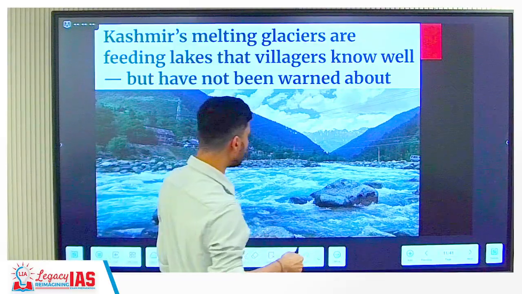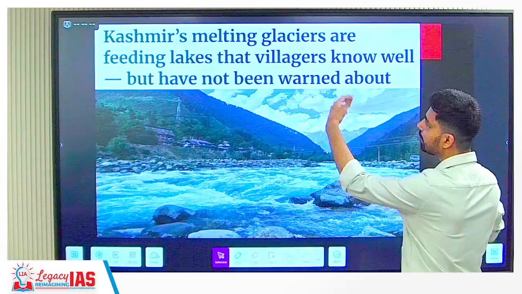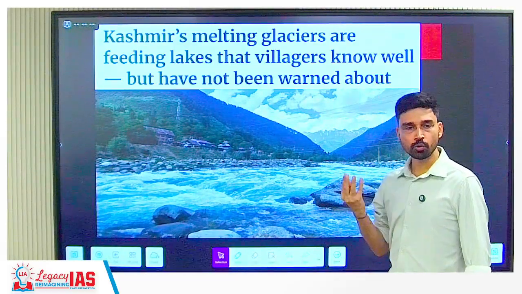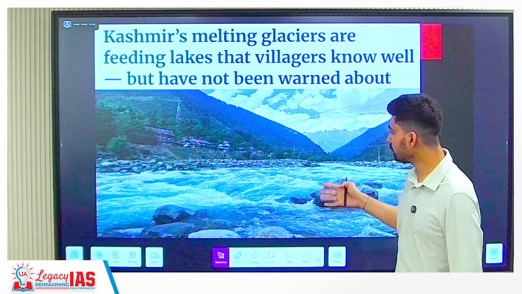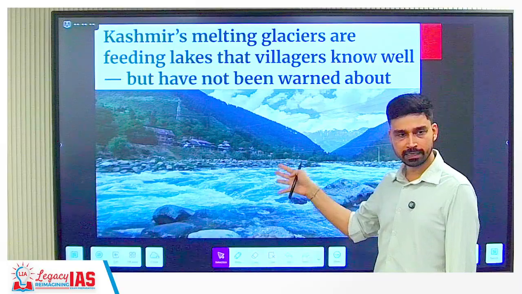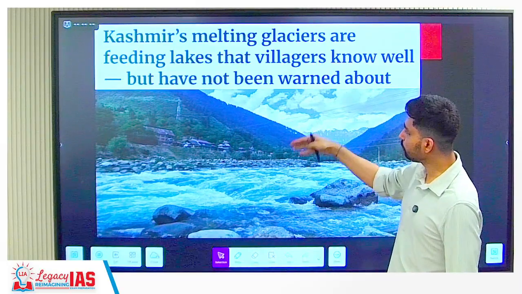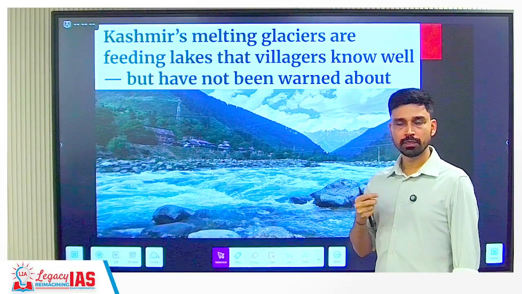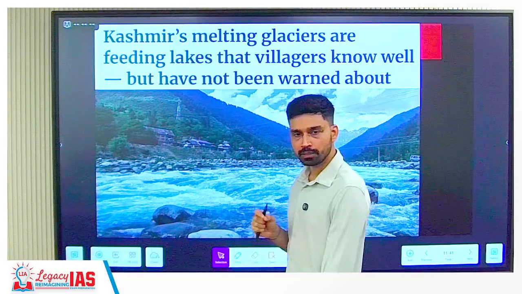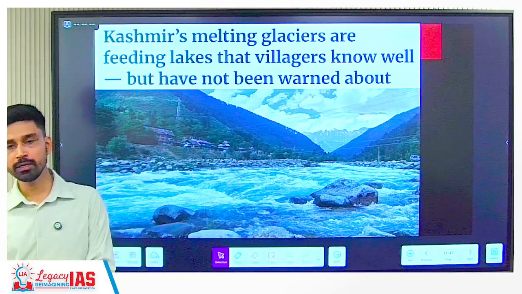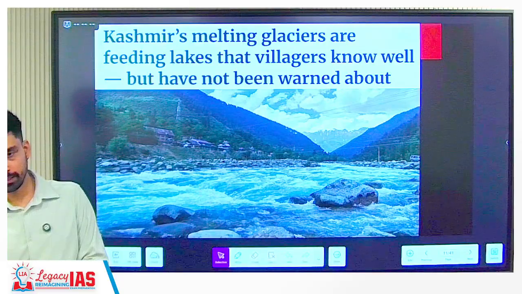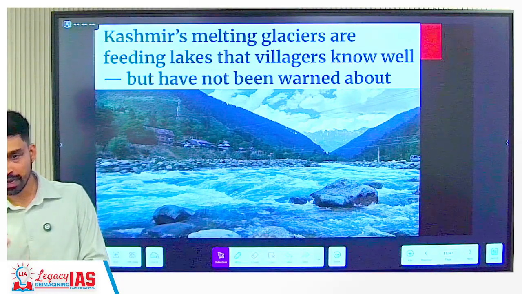The second topic is related to Kashmir's melting glaciers feeding lakes that villagers know well but have not been warned about. Simply it means that in the higher reaches of Kashmir, snow is continuously melting, glaciers are continuously melting. These glaciers that melt provide water to what? Lakes, right? Now, if global warming is taking place, the rate at which glaciers melt, is it higher or lower now? If you have more warming, will glaciers melt at a high rate or low rate? High rate. That means more and more water is being added to the lake.